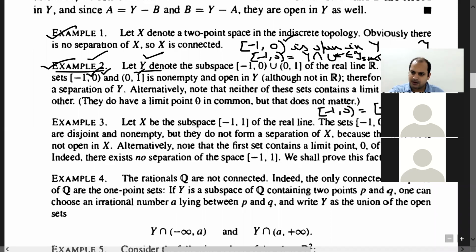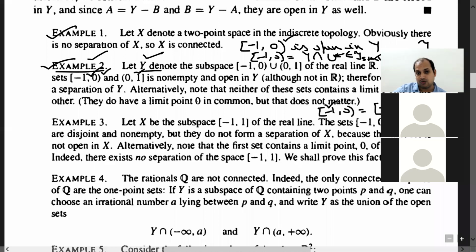Sorry. Here you can take -2, the open interval (-2, 0). If you take the intersection with this one, it is an open set in R with respect to the standard topology. In fact, this one is a basis member, so every basis member is going to be an open set. If you take the intersection of this one with this one, obviously you will get (-1, 0). Since I am able to write this as Y intersection U type, this set is going to be open in Y with respect to the subspace topology.